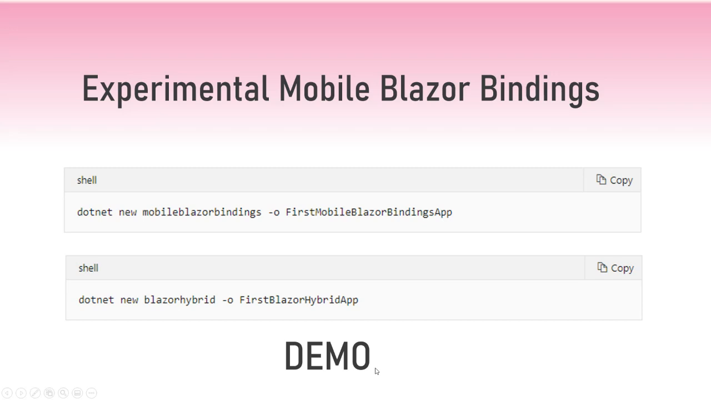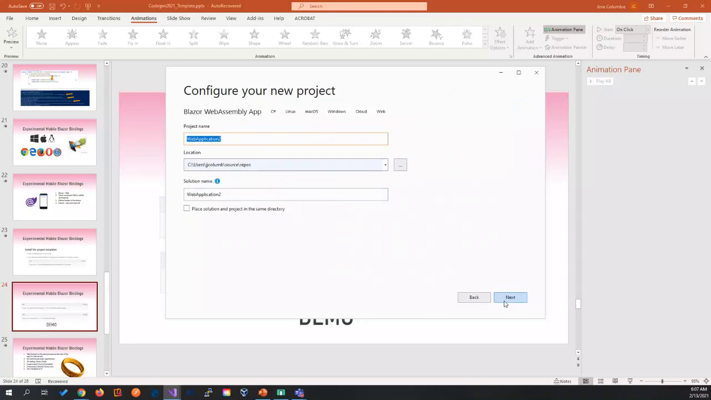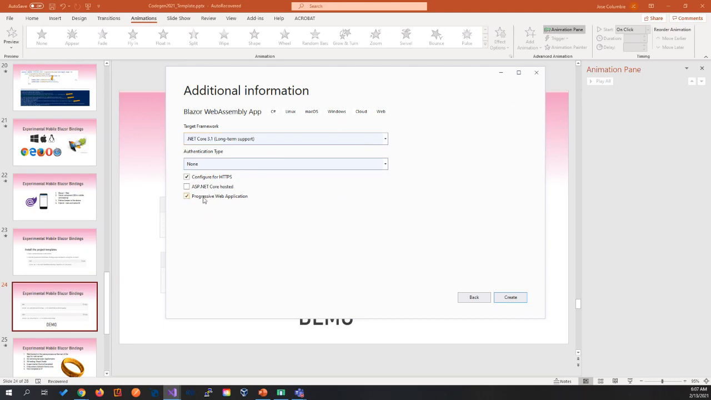And the first thing that I want to show is let's create a new Blazor WebAssembly app. We're going to call it CodeGen 2021. And if you see here, we're going to select Progressive Web Application. That's the only thing that we have to do. Let's click Create, and let's wait for a second to create the application, and then we can see what Microsoft provides for us out of the box without having done anything so far.